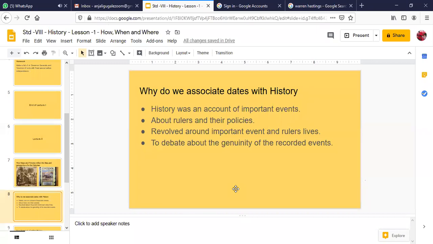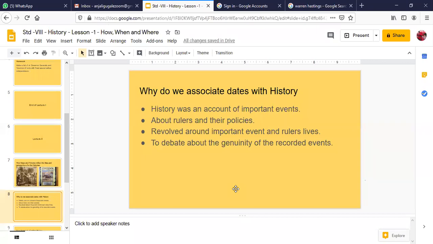And then after his death, his successor tried to please the people so that he could gain the trust of the people. So this tells us more about the policies of those people. We are giving importance to the king and his policies. We are not looking into the lives of the common people here. So that's why in history we associate it with some specific dates, events, rulers and their policies. It also revolves around important events and rulers' lives.